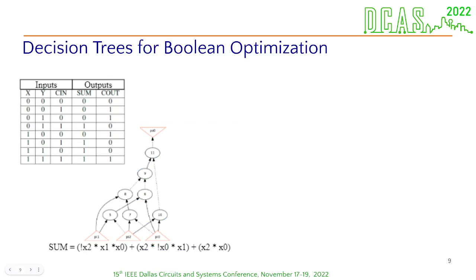To exemplify how decision trees can be used for Boolean optimization, a full adder circuit will be used as a case study. The full adder is composed of 3 inputs and 2 outputs. The table of a full adder is present at the left, as you can see. In this example, we will consider only the sum output bit, and the decision tree resulting from the training and synthesis is shown in the image as an AIG, and the expression is in the form of a sum of products just below. As expected, the accuracy for the solution is 100%, since all the minterms were considered in the learning process.